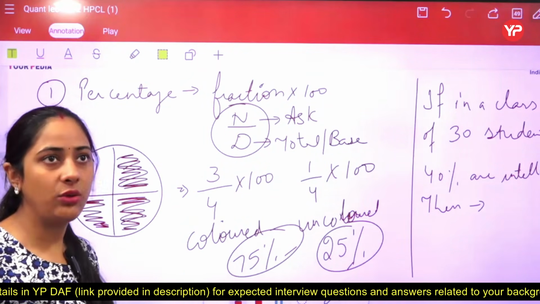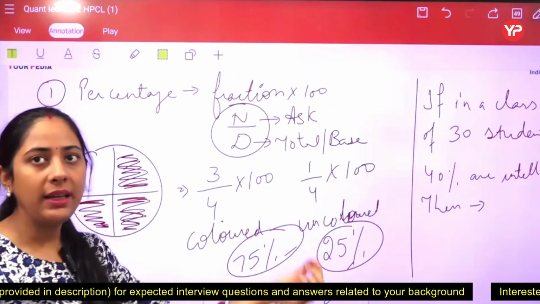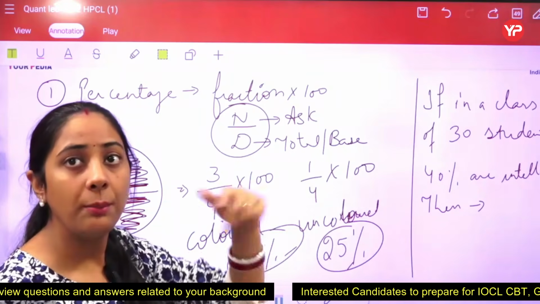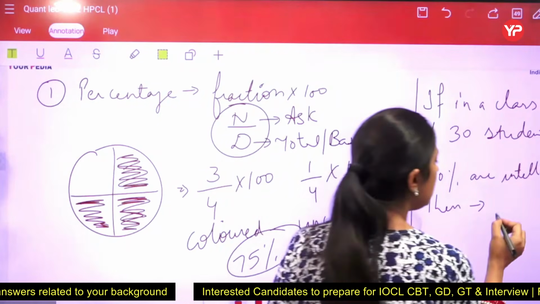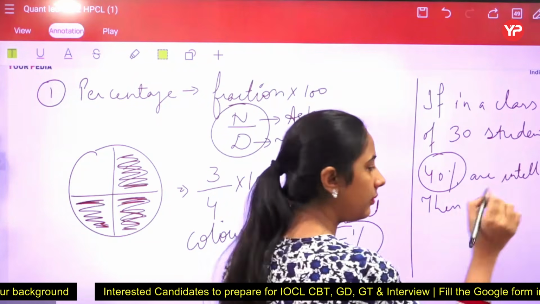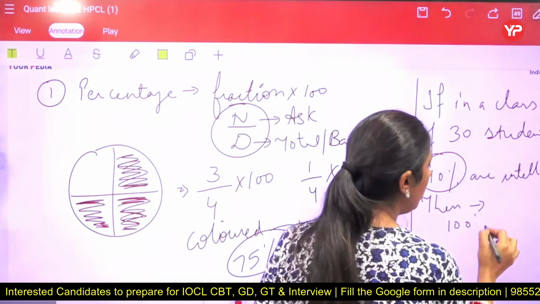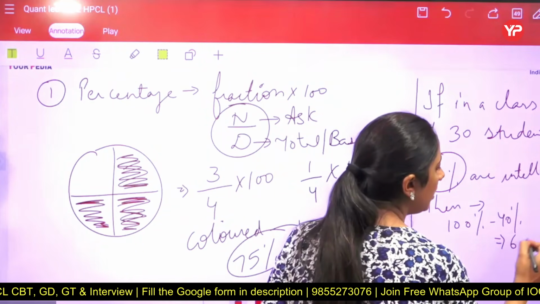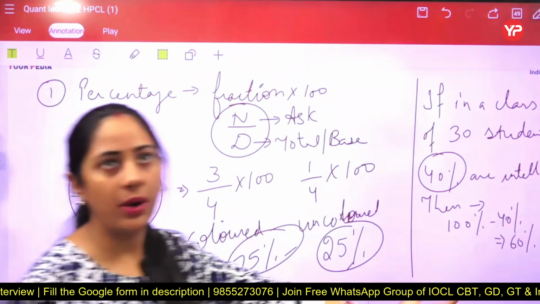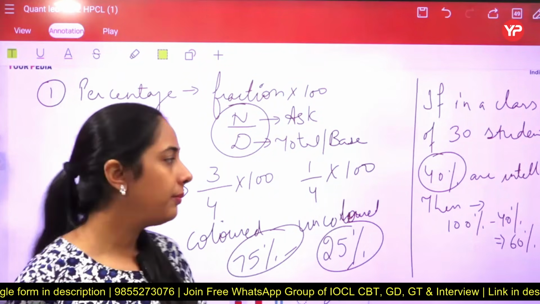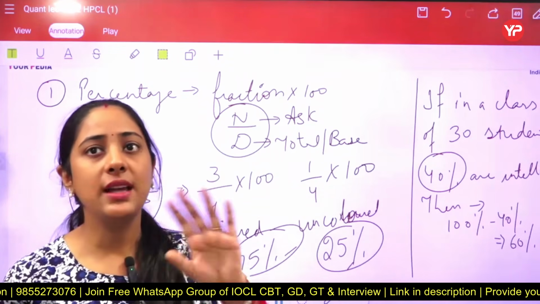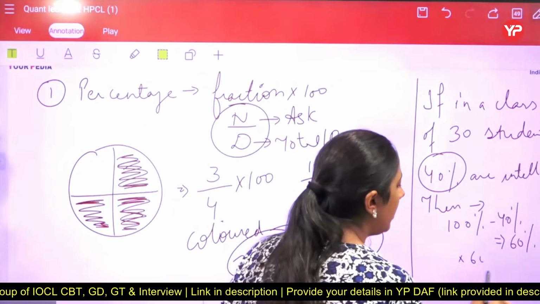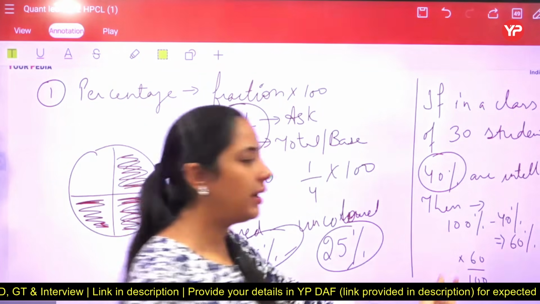So for that one, we just have to calculate the number. So number निकालने के लिए firstly we are going to make it in the form of fraction. किसको? Percentage को. So in that scenario, we just take that if 40% is there, out of the total 100%, we are going to subtract 40% because we required information not about the intelligent but about the unintelligent. एक simple सा point है. Got it? ठीक है. Answer ठीक है बिल्कुल. So 60% is there. Now we just have to compute the data. Firstly, we are going to convert it in the form of fraction, like 60 by 100 is there.